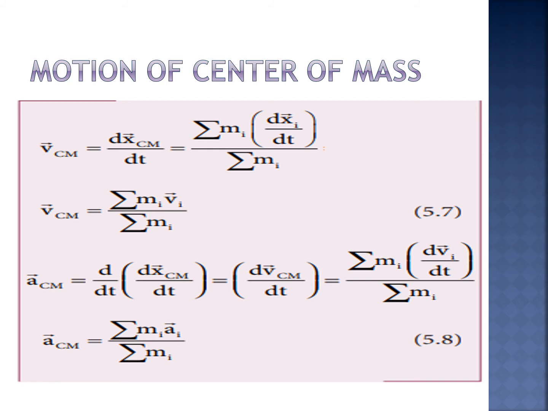In the absence of external force, the individual rigid bodies of a system can move or shift only due to the internal forces. So, this will not affect the position of the center of mass. This means that the center of mass will be in a state of rest or of uniform motion. Do you understand? Here, the individual particles may still move with their respective velocities and accelerations due to internal forces. In the presence of external force, the center of mass of the system will accelerate, as given in the equation.